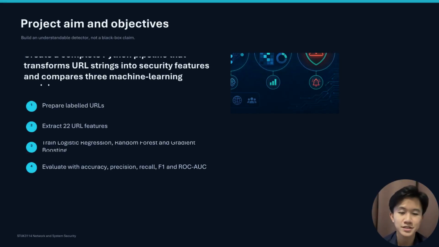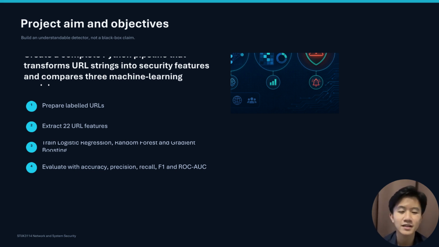The aim of this project was to develop an understandable phishing URL detector, rather than making a black box security claim. The main objective was to build a complete Python pipeline that transforms raw URL strings into numerical security features. Four major tasks were completed.